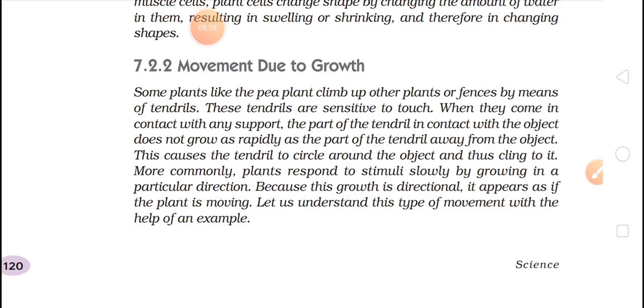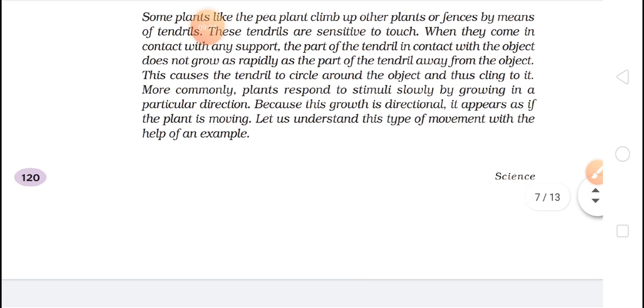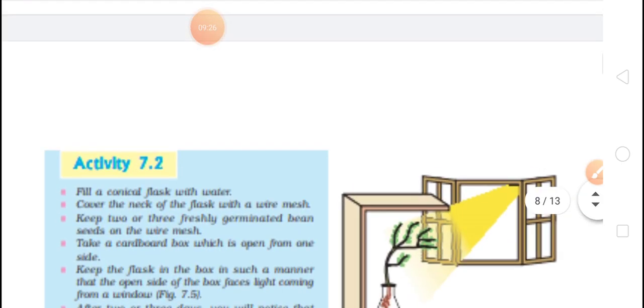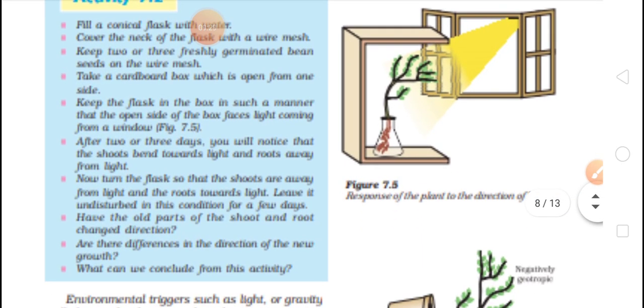Okay, most commonly plants respond to stimuli slowly by growing in a particular direction. Because this growth is directional, it appears as if the plant is moving. Okay, so it is having some direction, so we can say that the plant is moving. Let us understand this type of movement with the help of an example. Let's see the example they have shown.